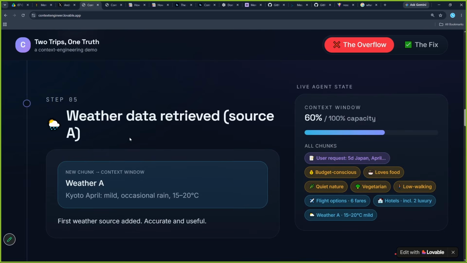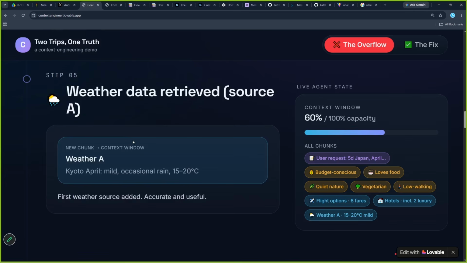Then weather information also, because we want to plan a trip. How is the weather and what will happen? So weather information received that Kyoto is a place in Japan. In April, it is mild, 15 to 20 degrees Celsius. Okay, it is a good weather to go for. So weather information is added now.